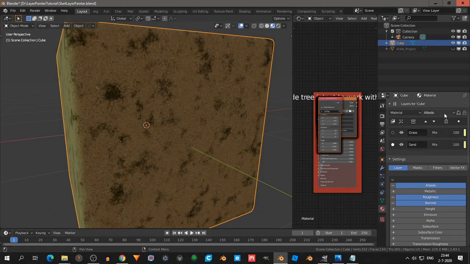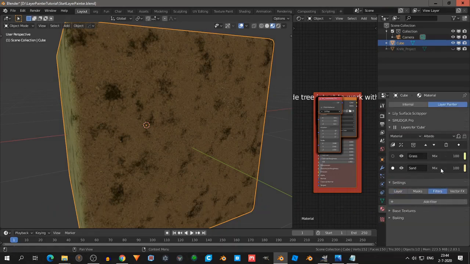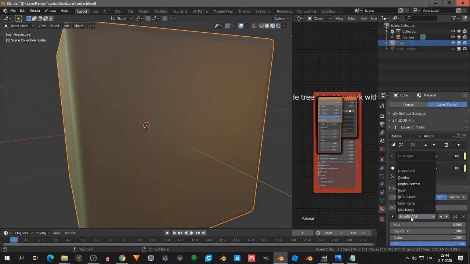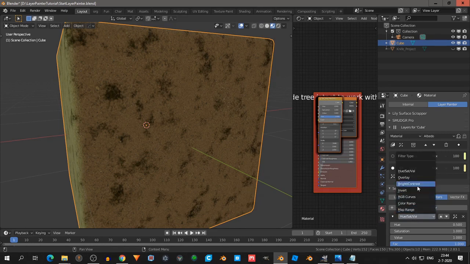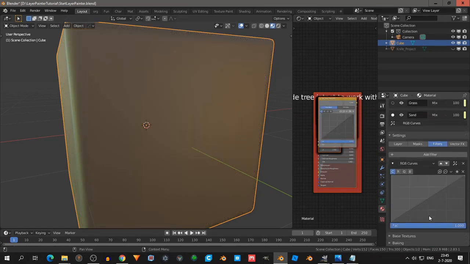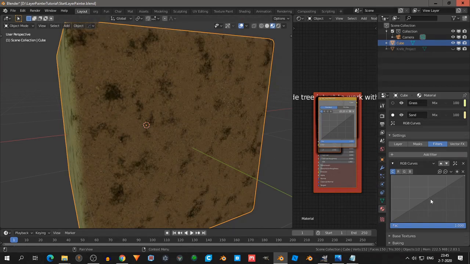So sand, albedo, what I want to do is filters. Then I add a filter, and then I look for, I think I go for, I'm not a big fan of playing with brightness and contrast for albedo, because the formula looks a little bit broken. I think I have to go for RGB curves, I think. Let's see what we can do here.